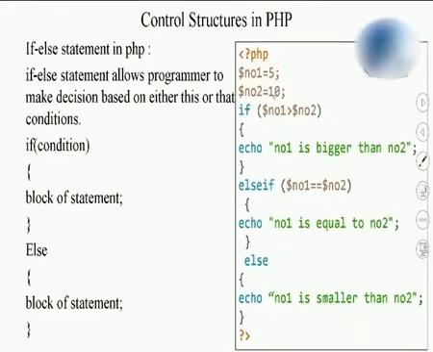Now in this case, number 1 is smaller than number 2. So over here, this condition is false. This condition is also false. So if this condition is false, it will come over here. Again, this condition is false, so it is going to come to the else part. In this else part, I am not going to check anything, because if these two conditions are false, it will automatically come here, because that then becomes the true condition. So here it is going to print number 1 is smaller than number 2. This is a simple program which compares two numbers and prints the output depending on the values of the variables.